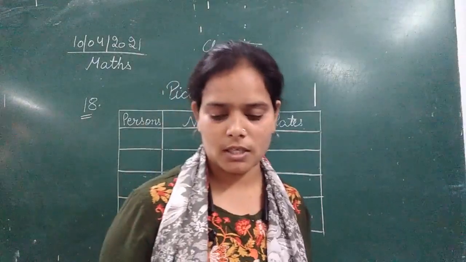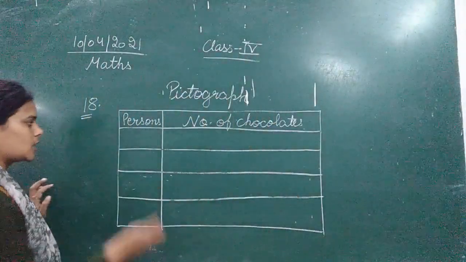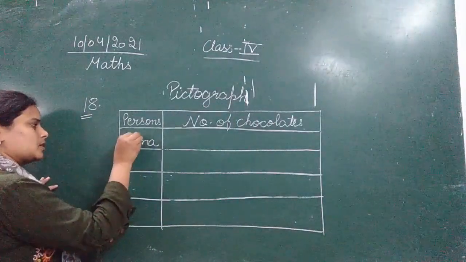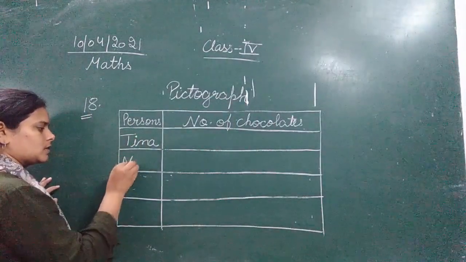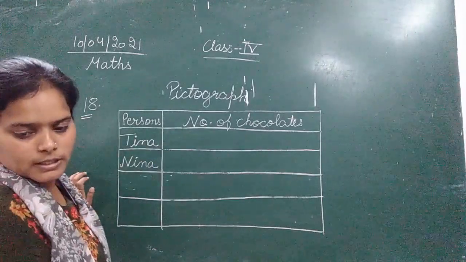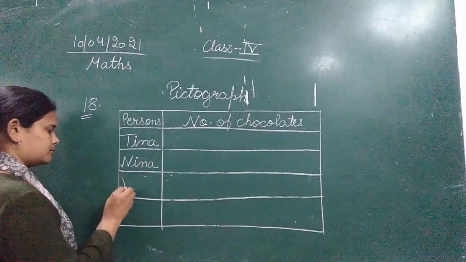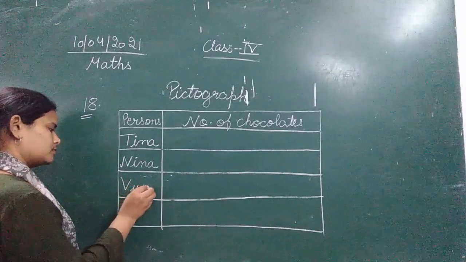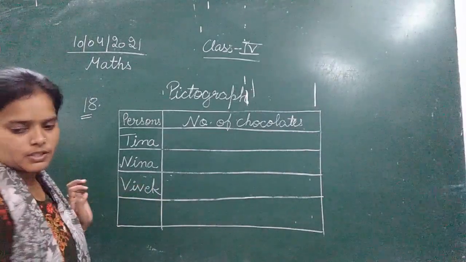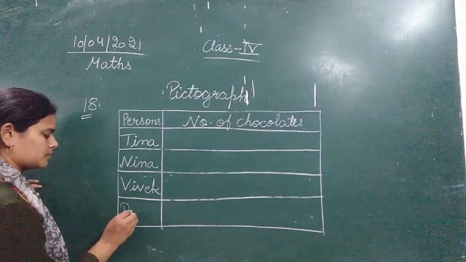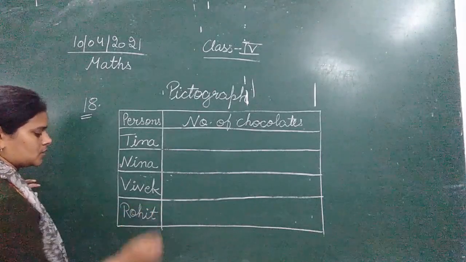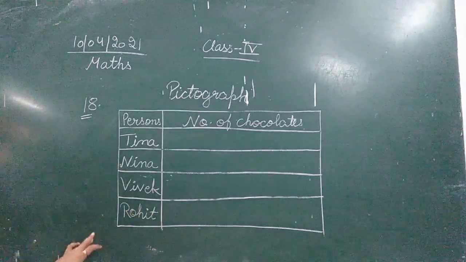The first is Tina. Second is Nina. Third is Vivek. And the fourth is Rohit. Tina, Nina, Vivek, and Rohit.